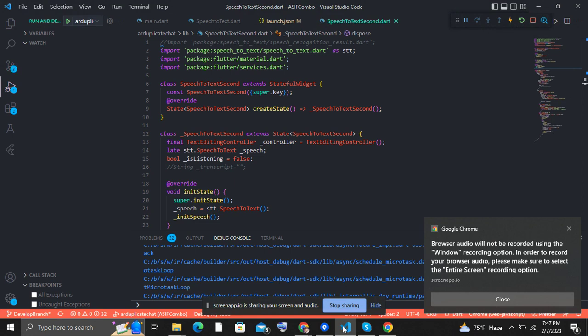This is my program for secondary WhatsApp. I am developing it right now. This is a page of the app called speech to text. What it will do is convert your speech into text. Then you can copy that text and send it to your customers, friends, or whomever you want to send it.